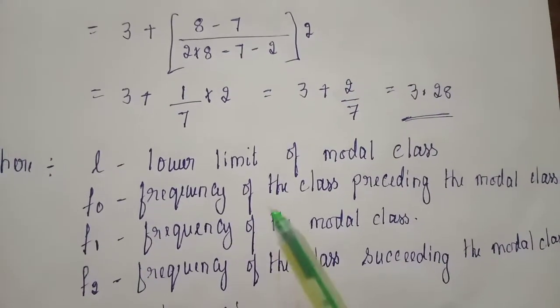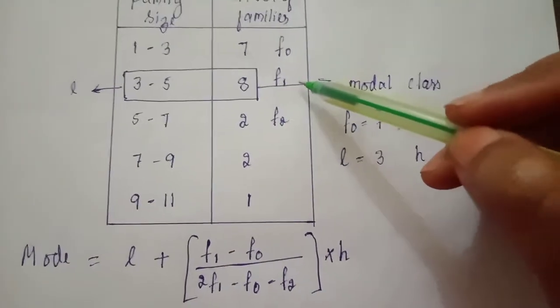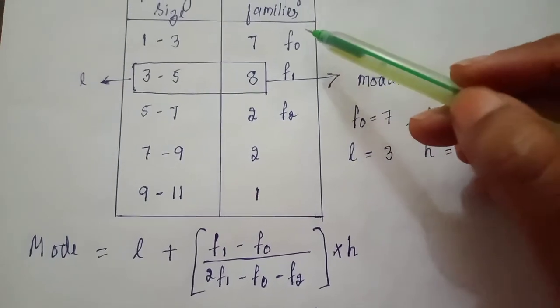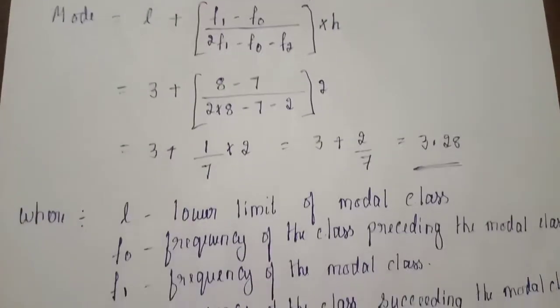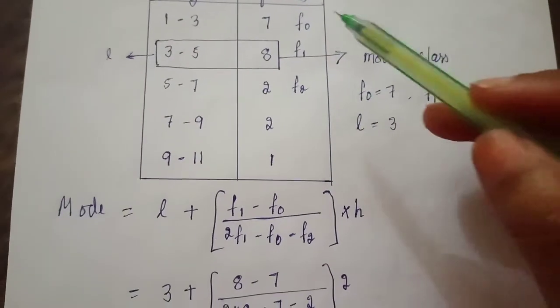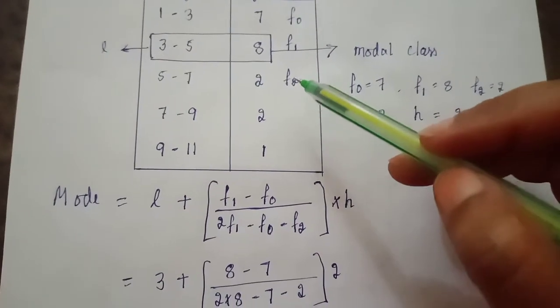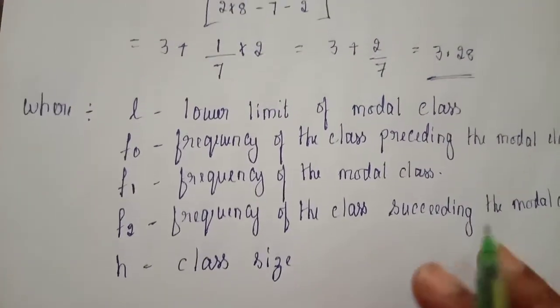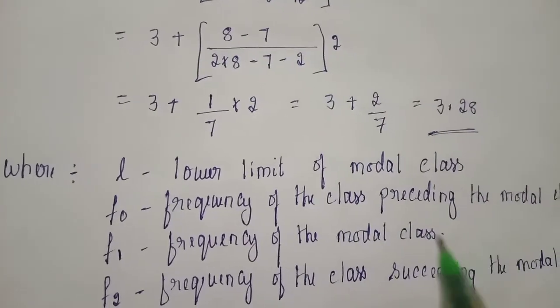F0 is the frequency of the class preceding the modal class. You can see this is the modal class. So which is the frequency preceding the modal class? That is F0. Similarly, F1 is the frequency of the modal class, and F2 is the frequency succeeding the modal class. So this is about how to find the mode.